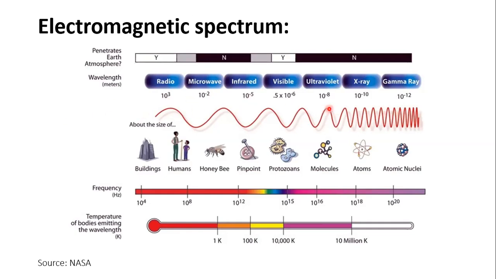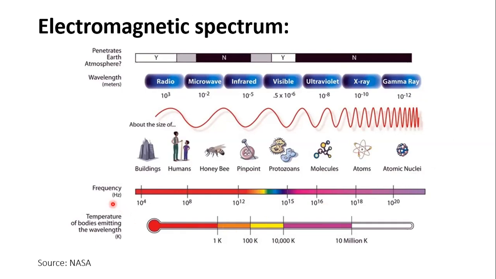Top scale indicates wavelength in meters, which is a unit of length. For example, radio frequency wave size can go up to 1000 meters. That is related to the size of any building. And on the other hand, the smallest gamma rays corresponds to the size of atomic nuclei.